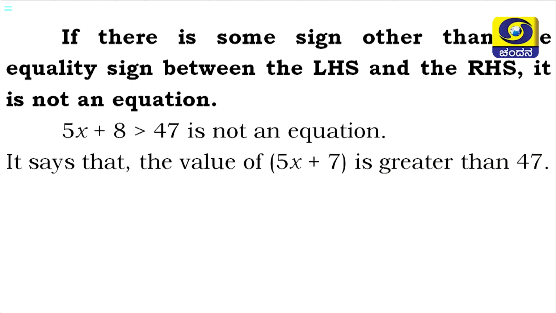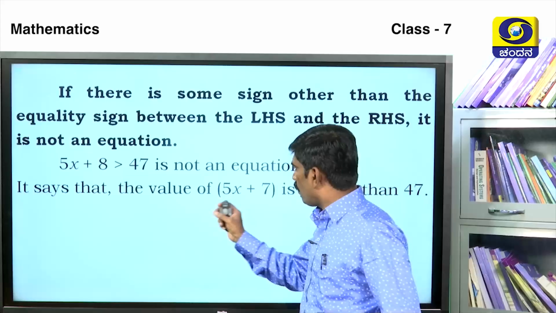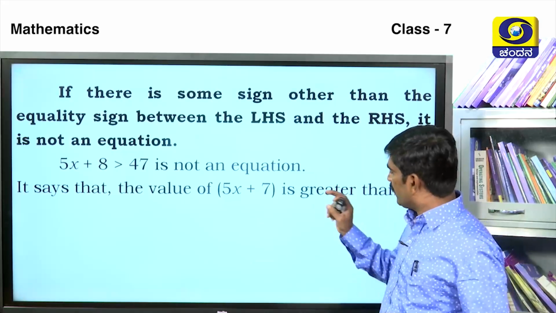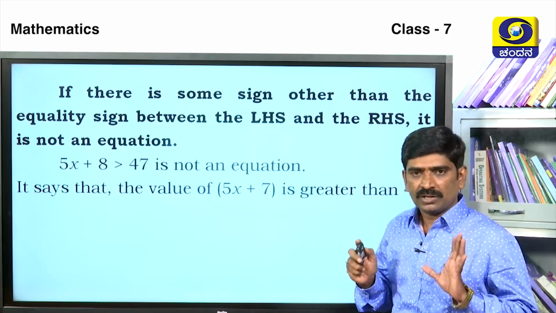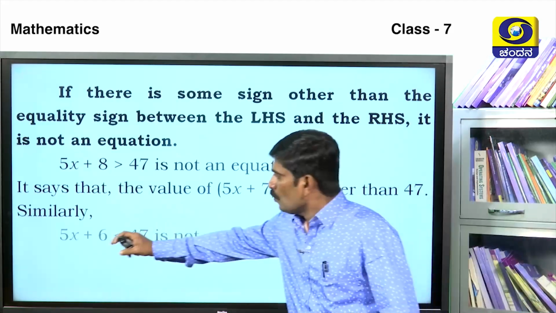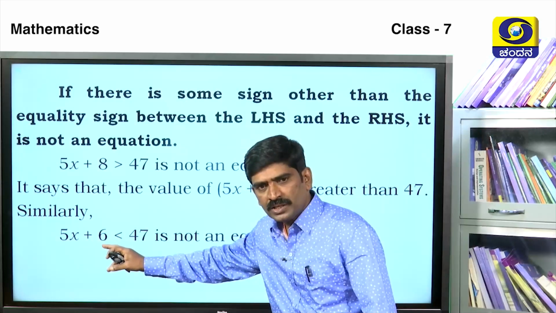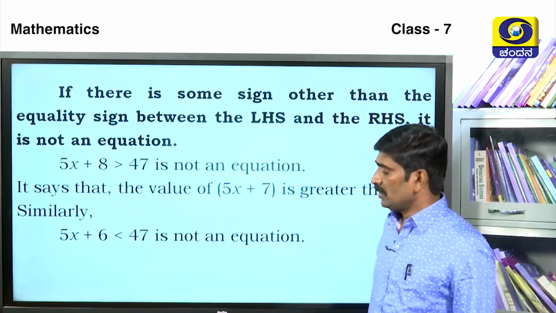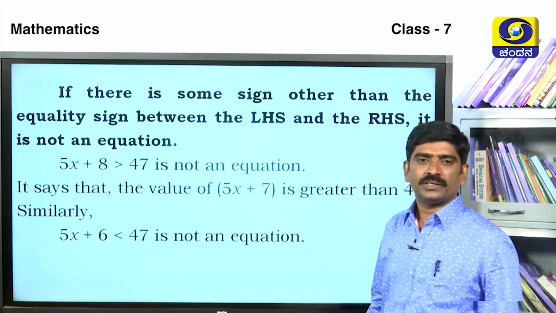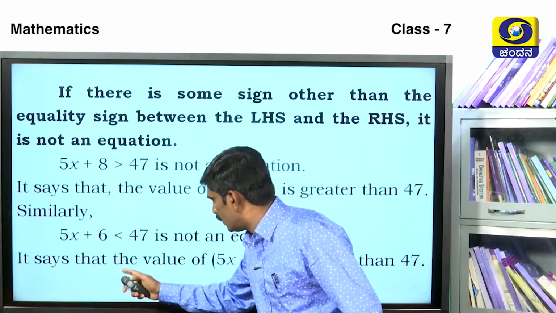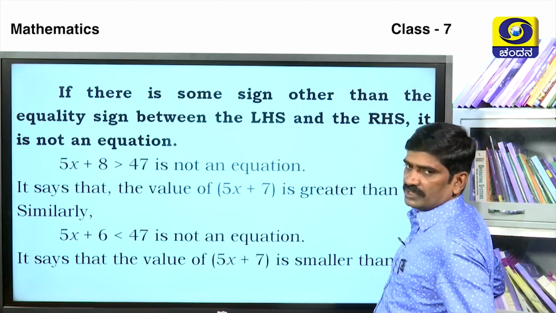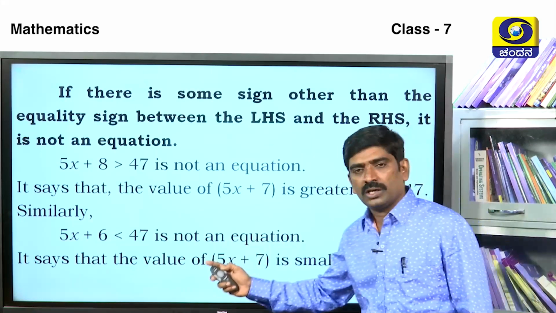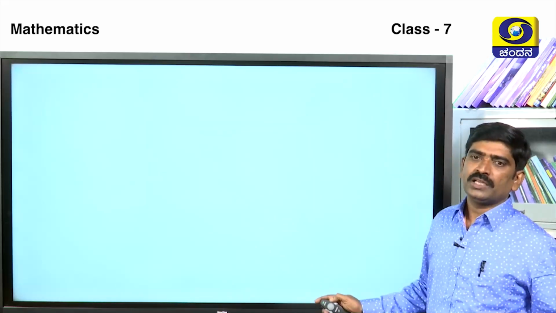It says that the value of 5x plus 7 is greater than 47. That is why it is not an equation. Similarly, 5x plus 6 less than 47 is also not an equation. Why? It says that the value of 5x plus 7 is smaller than 47. They are not equal. That is why it is also not an equation.